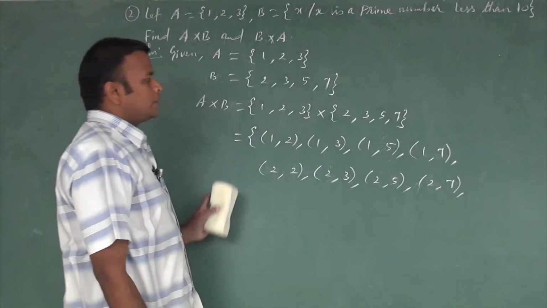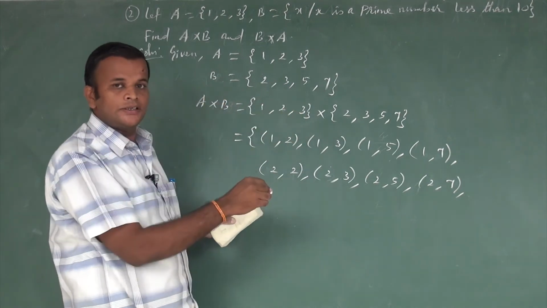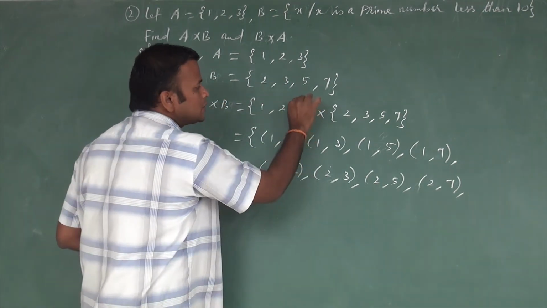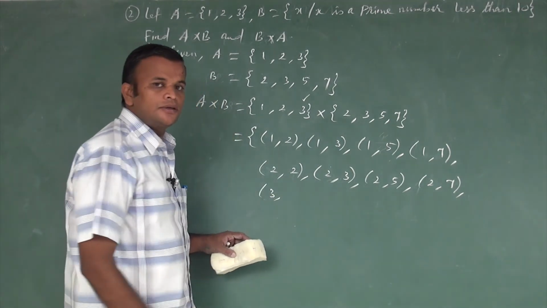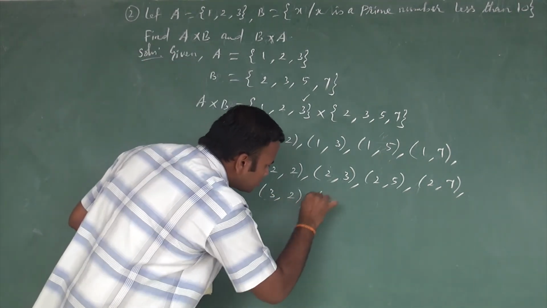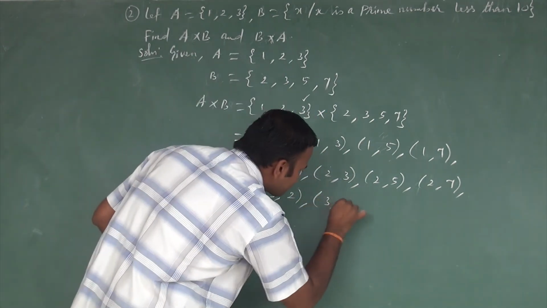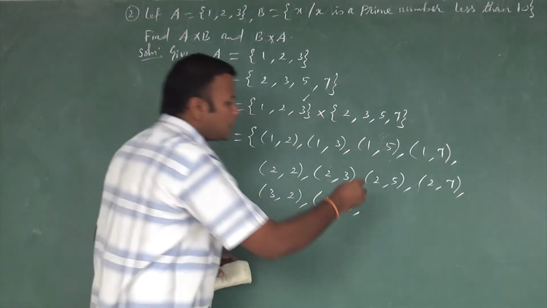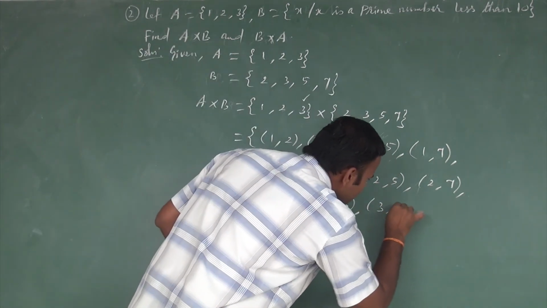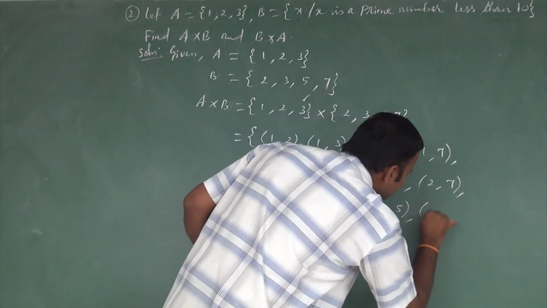Okay. Next we move to the third element of the first set. What is the third element of the first set? It is 3. So 3, 2. Next is 3, 3. Next one is 3 comma 5. Next one is 3 comma 7.